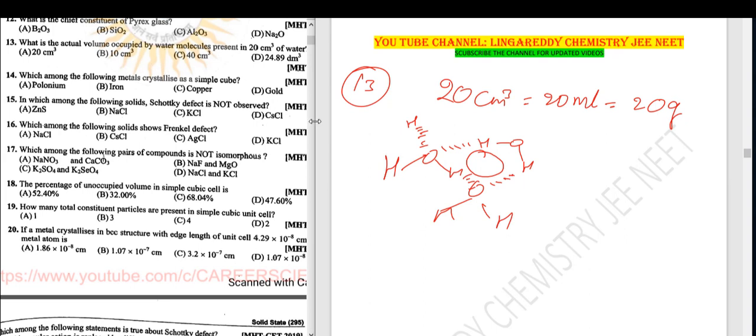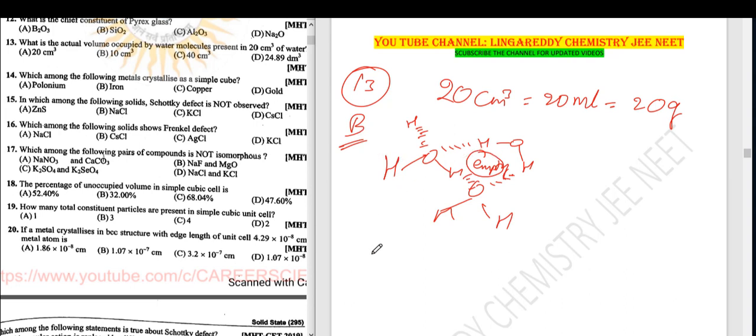Only option B is possible, because in the 20 ml only some amount of space is occupied by the molecules, and the remaining is empty space. So obviously B is the answer.